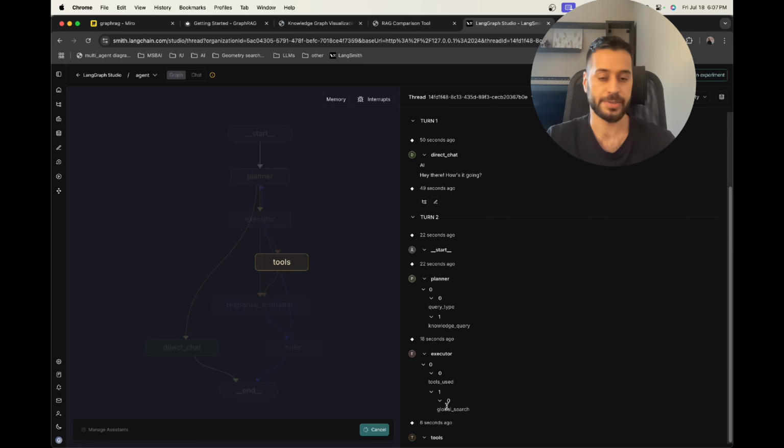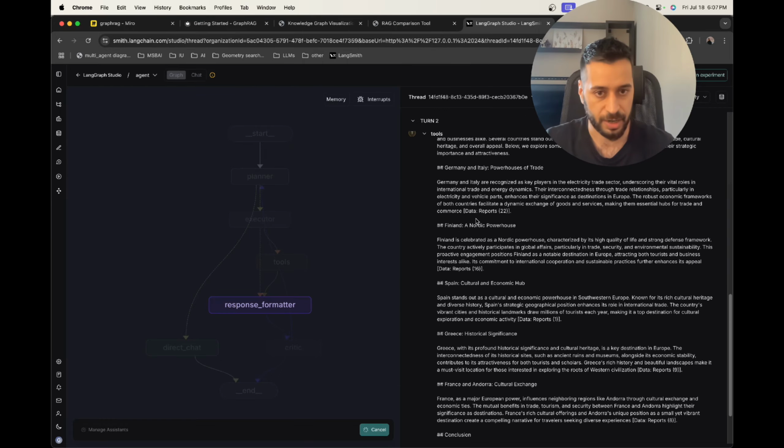So this is also an important point. We need to predict or classify the query, whether we need to do a global search versus a local search. So when I say top destinations in Europe, this is a global query, so we need to run global search. Whereas if I just say what is the capital of Germany, this is a local query, so we need to use local search in that case. So now the global search tool has been called, and now we just wait for the response.